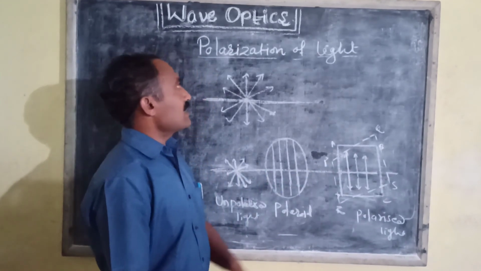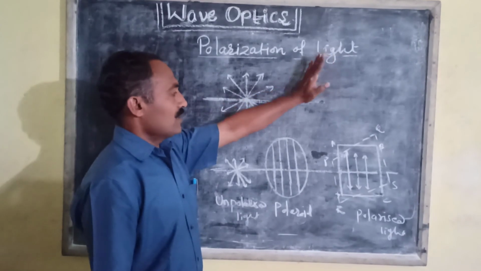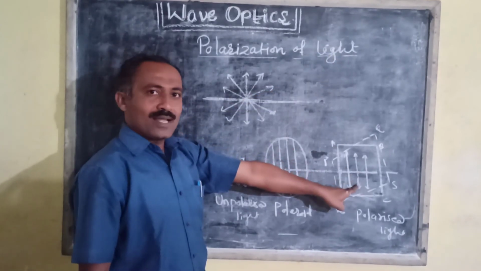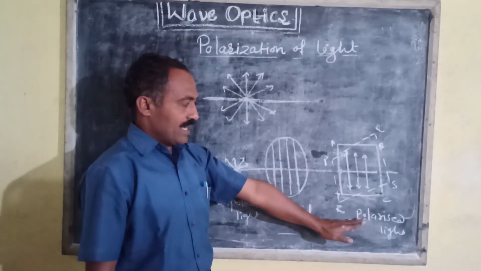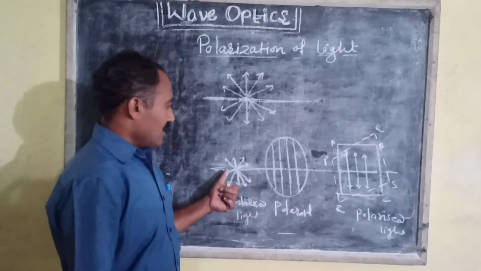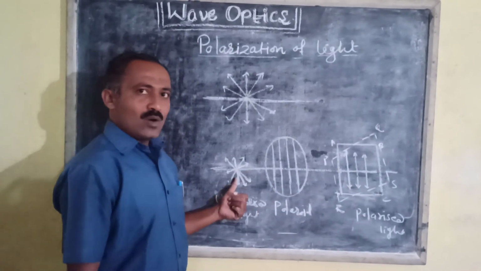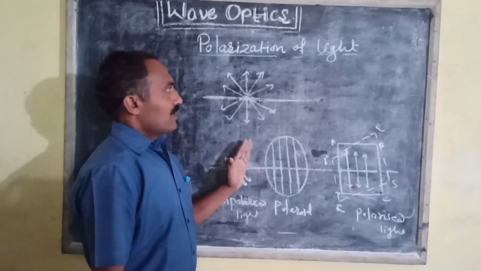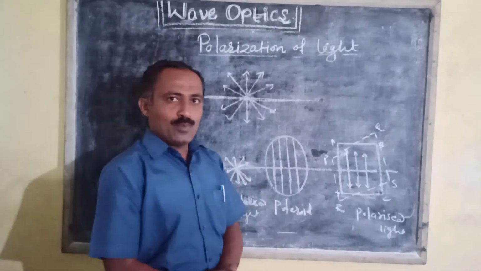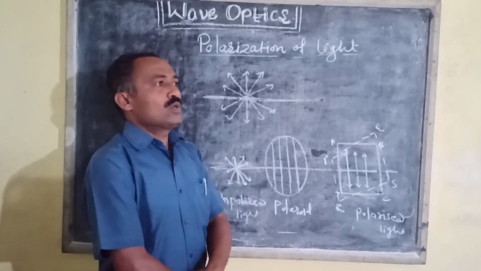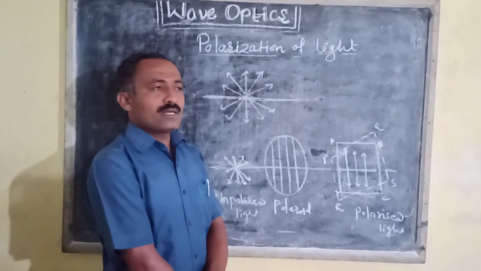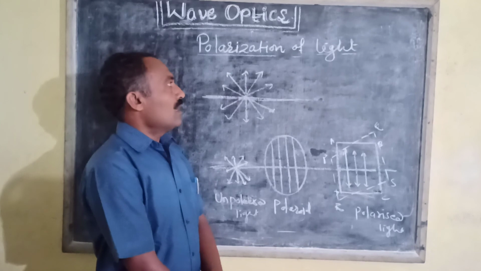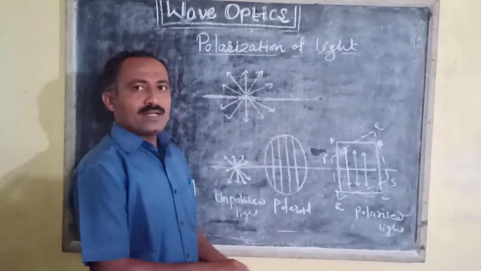Such light is called polarized light or plane polarized light, and light in which electric vectors are in all possible directions is called unpolarized light. The phenomenon of polarization is used to minimize the glare of light from different objects.